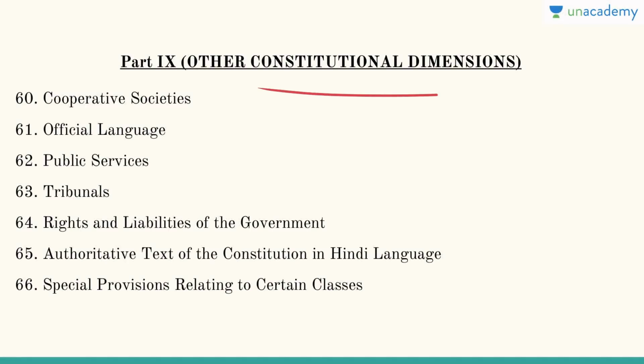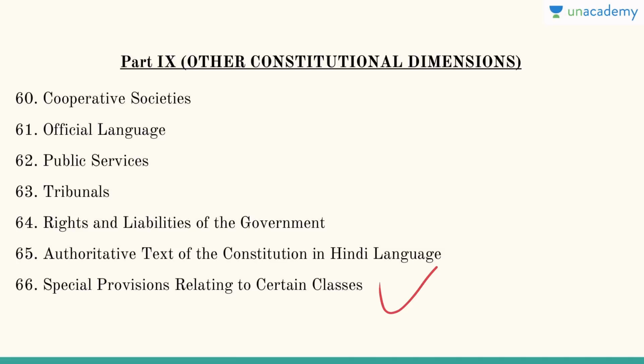Part 9 talks about the other constitutional dimensions. Chapter 60 talks about cooperative societies. Chapter 61 talks about the official language. Chapter 62 talks about public services. Chapter 63 talks about tribunals. Chapter 64 talks about the rights and liabilities of the government. Chapter 65 talks about the authoritative text of the constitution in the Hindi language. Chapter 66 talks about various special provisions relating to certain classes.